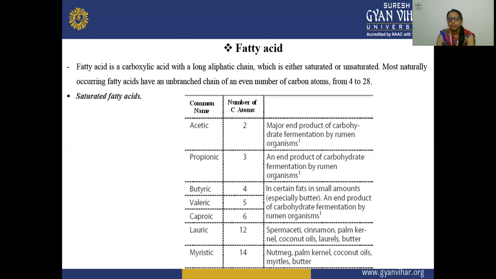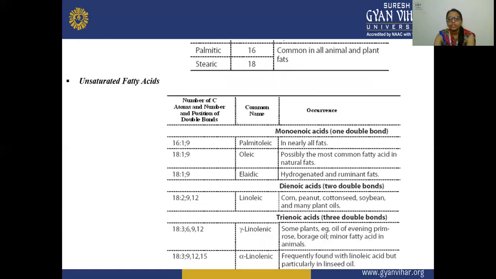These are present in fats in small amounts, especially in butter, and are end products of carbohydrate fermented by rumen organisms. Then lauric and myristic. And next are your palmitic and stearic acids, having 16 and 18 carbon atoms, and these are present in all animal and plant fats.